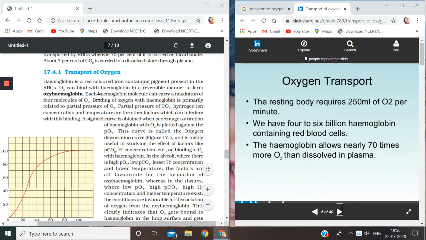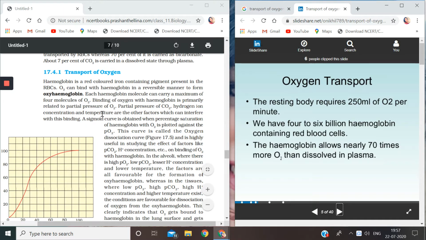So let's see here again in your book. Binding of oxygen with hemoglobin is primarily related to partial pressure of oxygen. How much oxygen will bind with hemoglobin depends on the partial pressure of oxygen. Partial pressure of carbon dioxide, hydrogen ion concentration and temperature are other factors which can interfere with this binding.